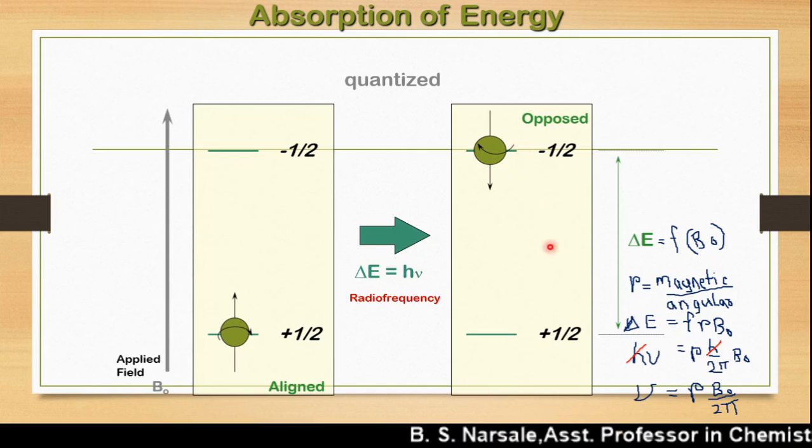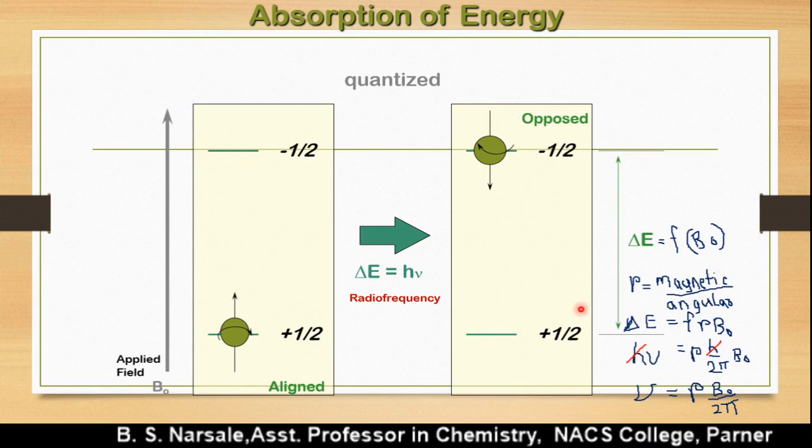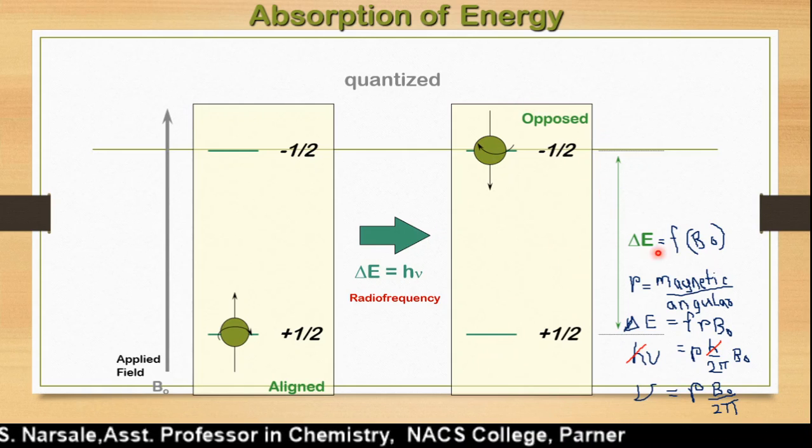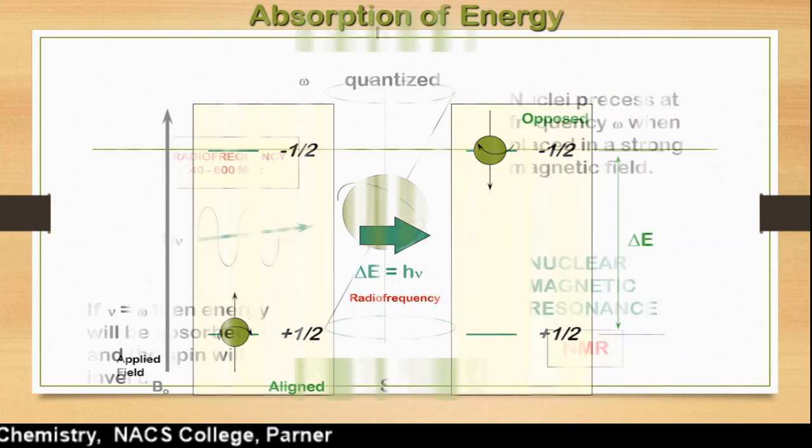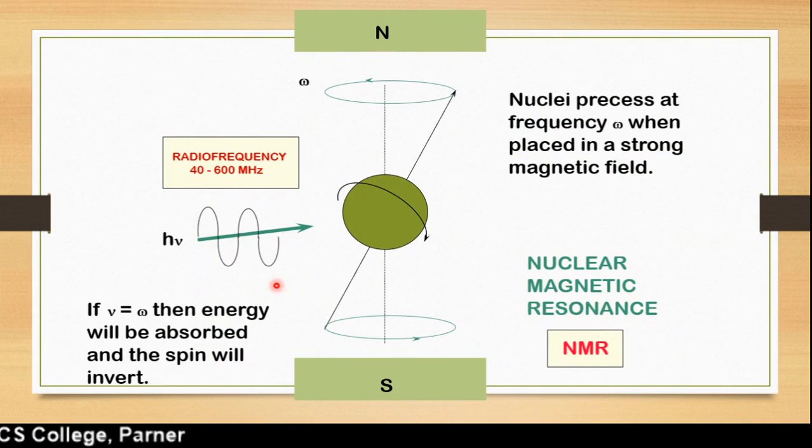When the spin state changes, or for a given amount of energy, we can calculate B0.